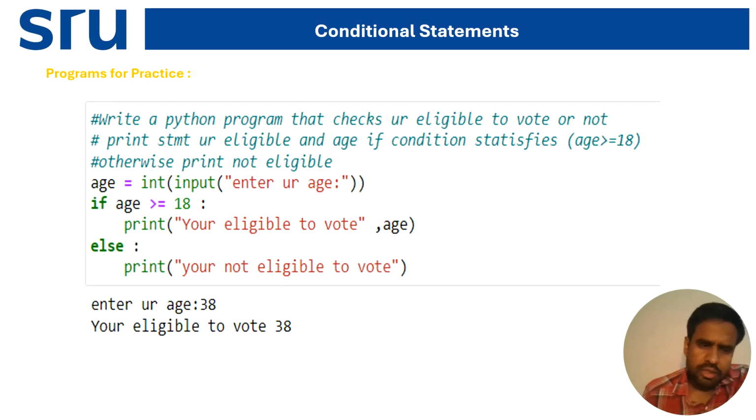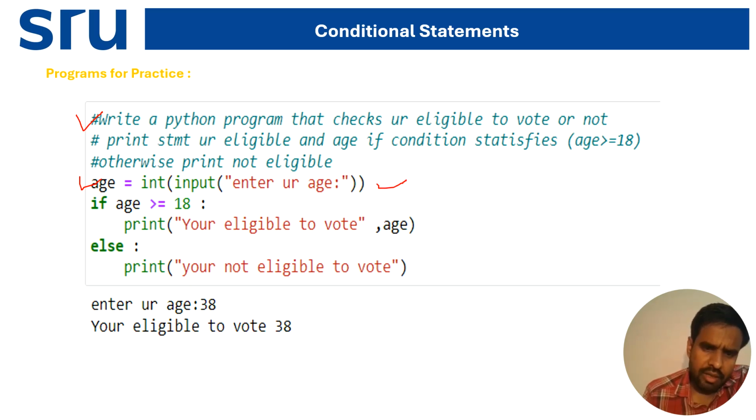Now coming to this else statement. Write a Python program that checks whether you are eligible to vote or not. I discussed this in the previous lecture. I take age equal to int input, enter your age.